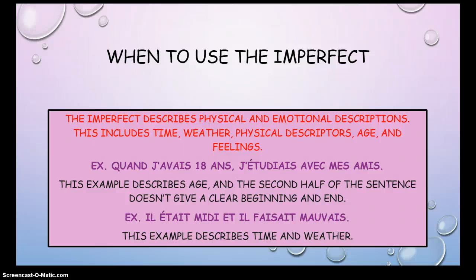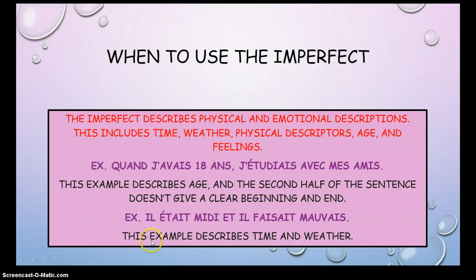The imperfect will also describe physical and emotional descriptions, including time, weather, physical descriptors, age, and feelings. So we have 2 examples here. Quand j'avais 18 ans, j'étudiais avec mes amis. In this example here, you're talking about age. I know that's a specific time, but it's age, so you have to use the imperfect. J'avais 18 ans. J'étudiais, what were you doing? You were studying, okay? There's no clear end or beginning.